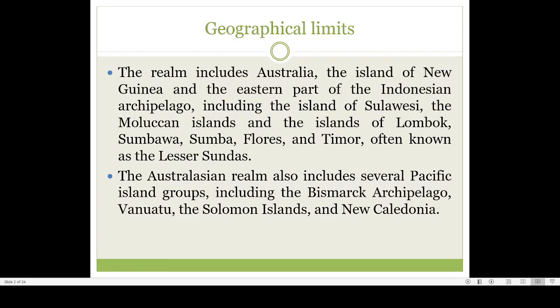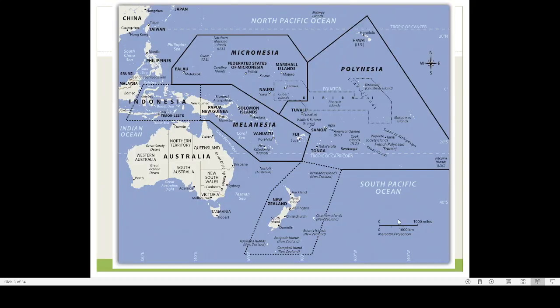Then we can also see that there are several Pacific island groups like the Bismarck Archipelago, Vanuatu, Solomon Islands, New Caledonia. Here you can see that some of these islands like Solomon Islands is there, Vanuatu is there, New Caledonia is there. So all these islands are very closely connected with each other. They are geographically very near to each other. So all these portions are actually coming under the Australian realm.